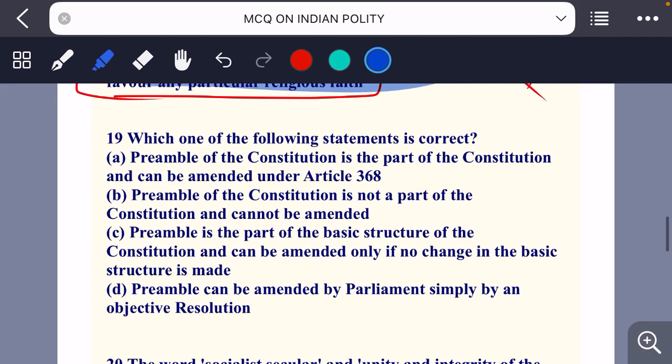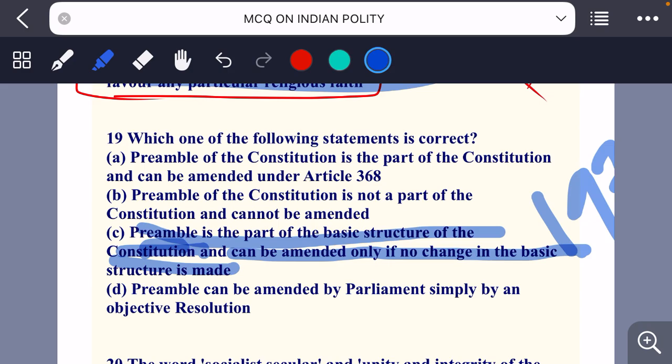19th question, which one of the following statements is correct? Preamble of Constitution is a part of Constitution and can be amended under Article 368. Preamble of Constitution is not a part of Constitution and cannot be amended. Preamble is a part of basic structure of Constitution and can be amended if no change in the basic structure is made. Preamble can be amended by Parliament simply by an objective resolution. So the answer here will be this one is correct. Preamble is a part of basic structure of Constitution and can be amended only if there is no change in basic structure made. So we see that it was amended in 1976.